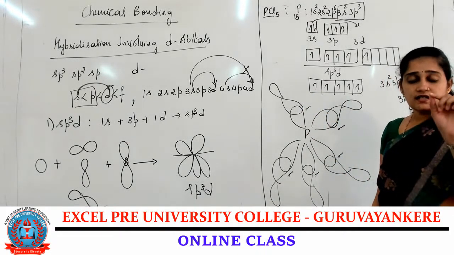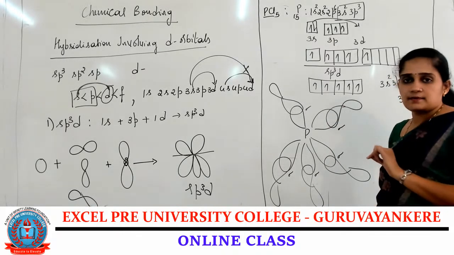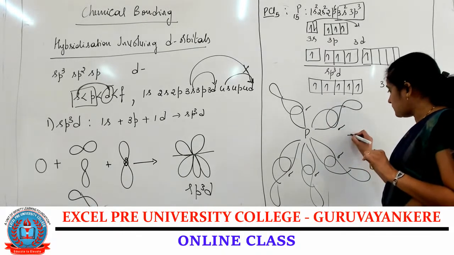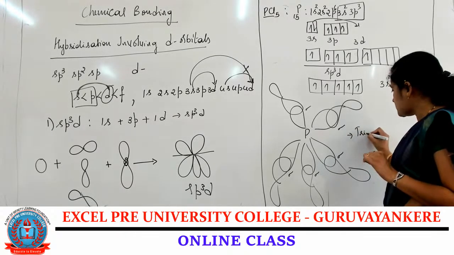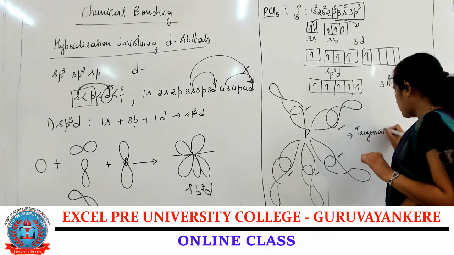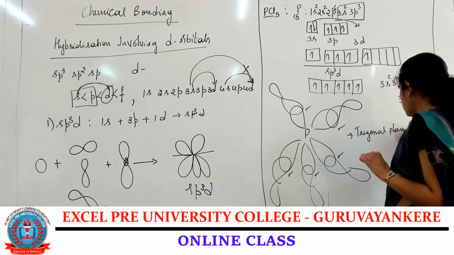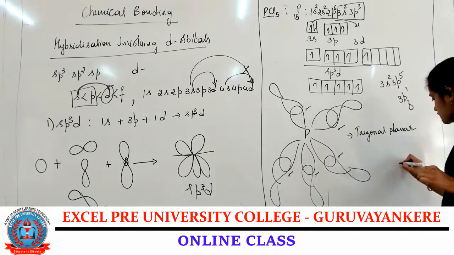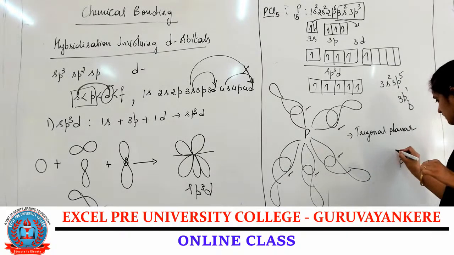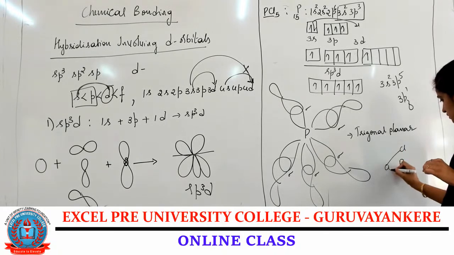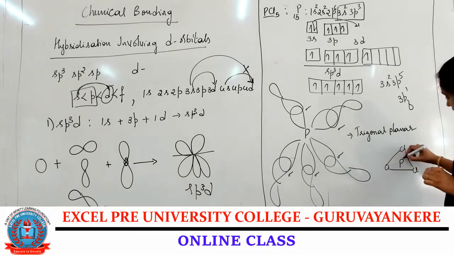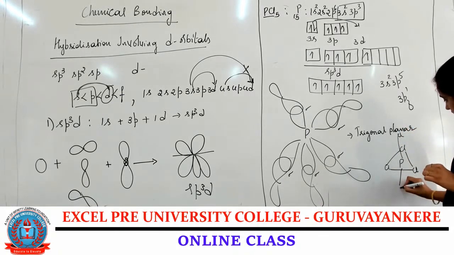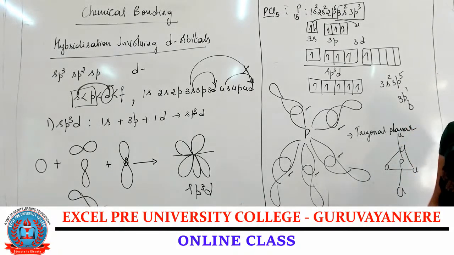Okay, so if it undergoes sp3d hybridization, what is the geometry? It is a trigonal planar geometry where the phosphorus atom is present at the center, and chlorine atoms in the triangular shape. One is above the plane, another one is below the plane.